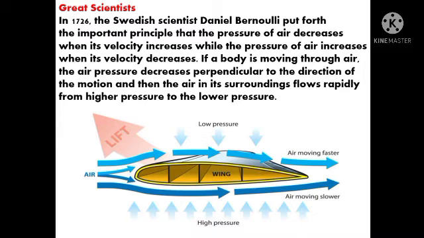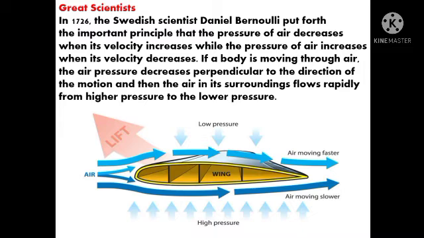Now, if a body is moving through air, the air pressure decreases perpendicular to the direction of the motion, and then the air in its surroundings flows rapidly from high pressure to the low pressure. Now, what does it mean? So, students, when air is between the body, the air starts moving with higher speed. Then the air around it, as Daniel Bernoulli has explained, the fast moving air exerts low pressure on the object.